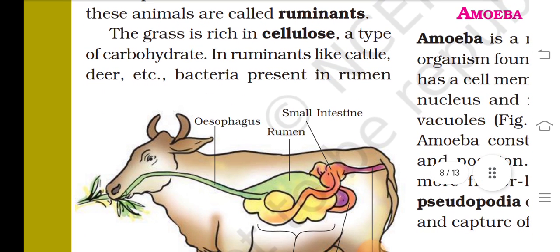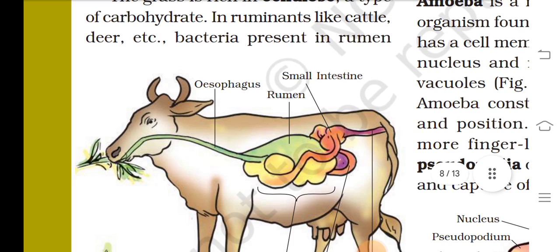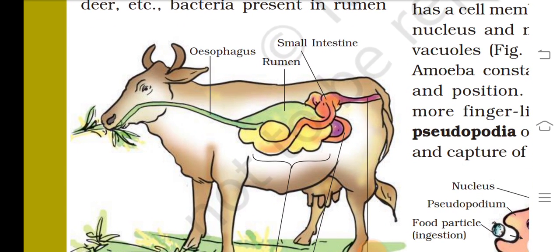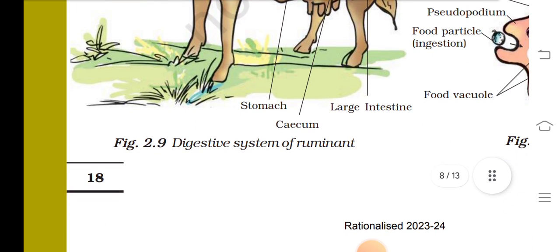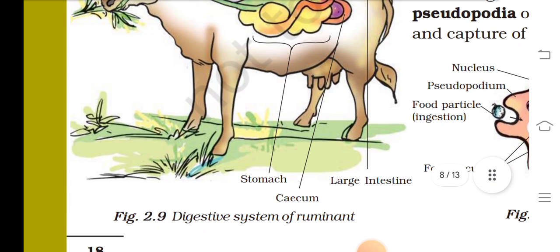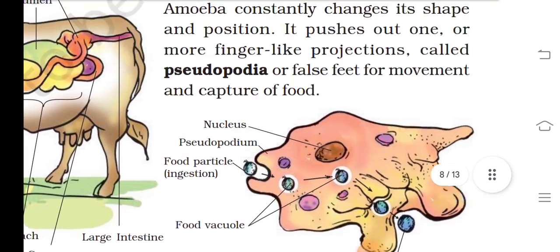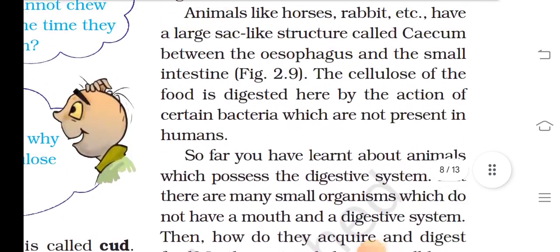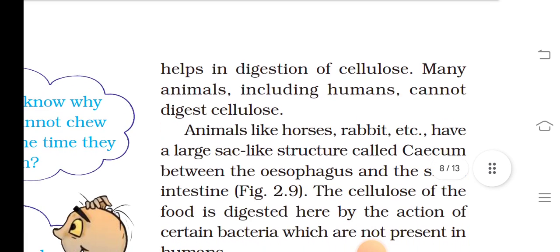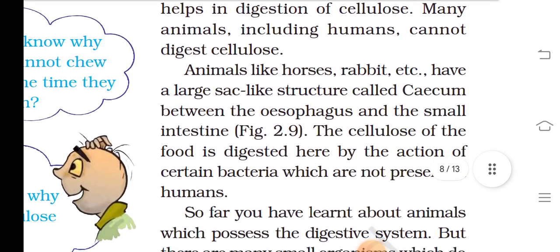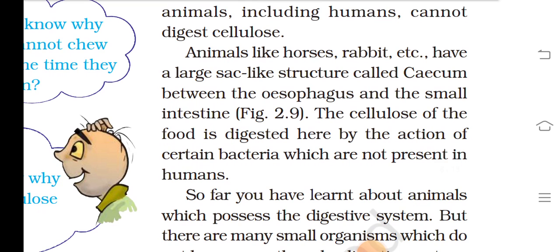The grass is rich in cellulose, a type of carbohydrate. Animals that ruminate include cattle, deer, etc. Bacteria present in the rumen help in the digestion of cellulose. Many animals, including humans, cannot digest cellulose.